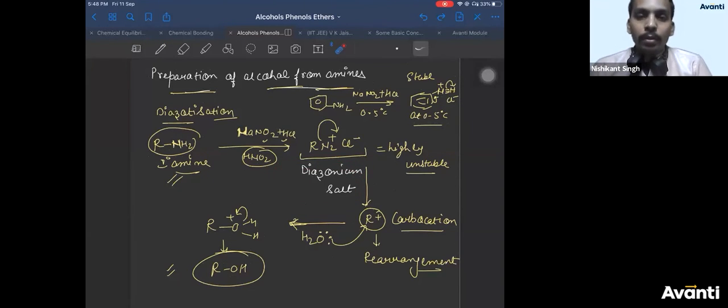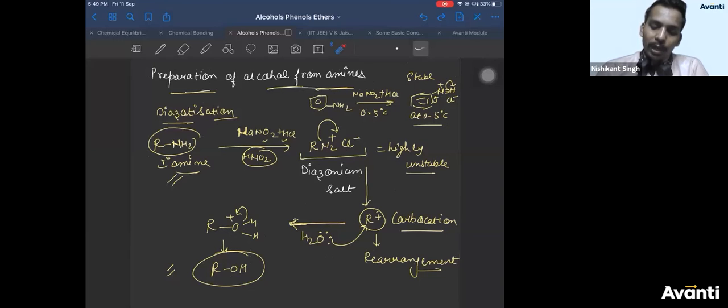Yes. Anybody having any doubt on this? Why is it unstable? See, in the case of benzene, the diazonium salt has a positive charge, so you can draw the resonance, and there will be a double bond here. So it is stable due to resonance. Benzene diazonium salt.